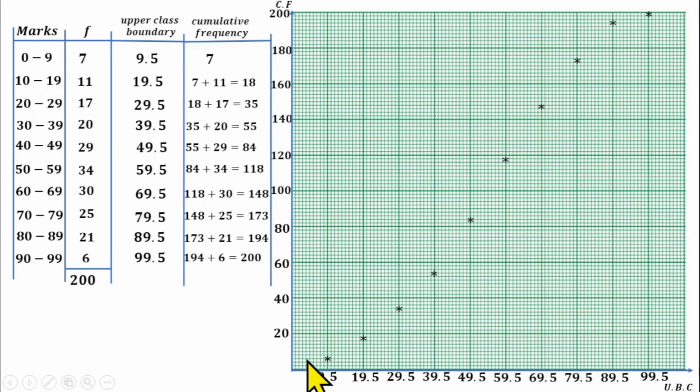So you have been able to plot all the points. Then take your broom or your French curve to join the points together to give us a curve. You're going to be having something like this. So that's the cumulative frequency curve they want us to draw. This is the cumulative frequency curve, also called an ogive.